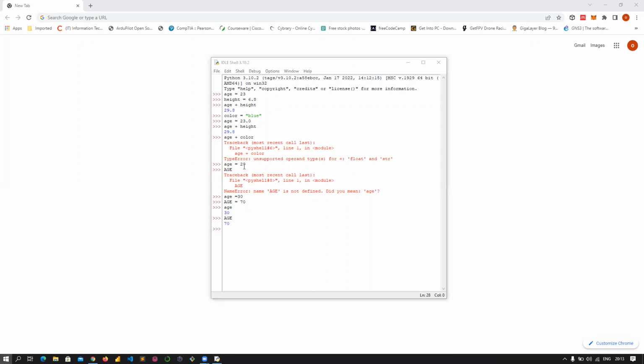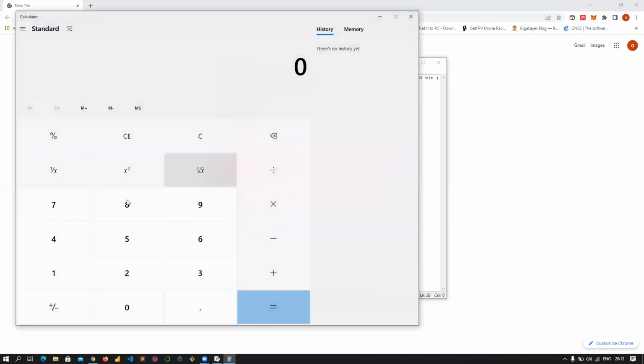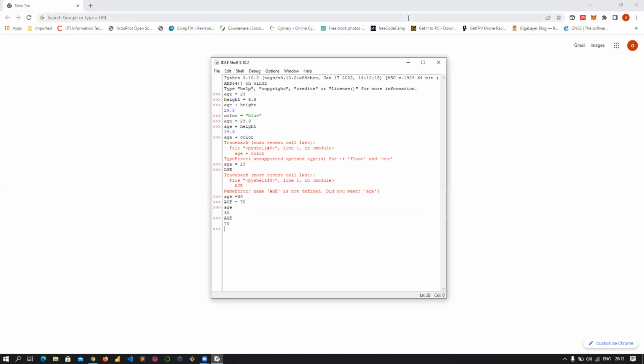So let me just spin up a calculator here, for instance. Let's say 8 plus 8 is 16. 8 here plus 8 is equal to 16. But this is a calculator. What we are focusing on right now is the Python programming language. So I'm going to be showing you guys how you can do that. If you notice, we already did an arithmetic operation here, when we combined the age and the height.